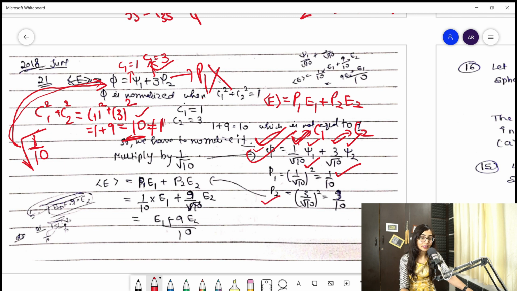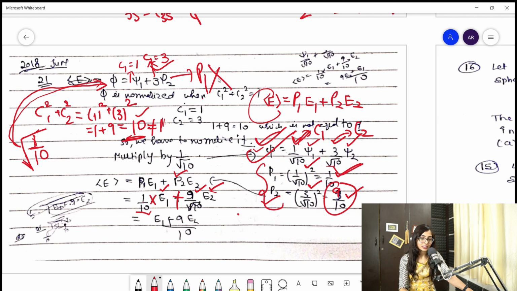And then you will find P2. That would be 3 by root 10 square, which becomes 9 by 10. Clear? So now I can put these values into our energy formula, P1 E1 plus P2 E2. P1 is 1 by 10, so I put 1 by 10 into E1, plus P2, which is 9 by 10, into E2. Clear?